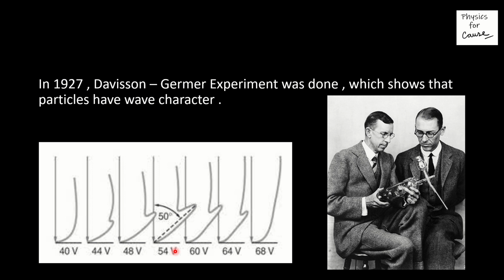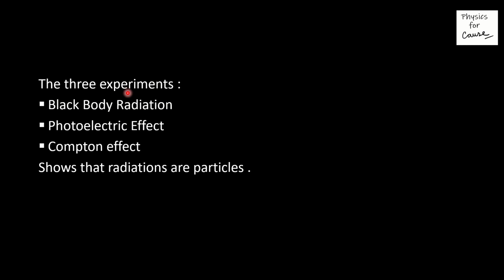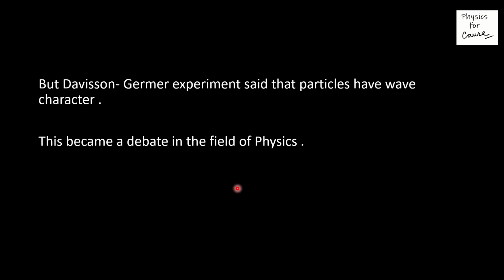Okay, so this was the revolution which laid down the basis of whether light can be considered as a particle or as a wave. Because these experiments, black body radiation, photoelectric effect, and Compton effect, show that radiations are particles. But the Davisson-Germer experiment said that particles also have a wave character.